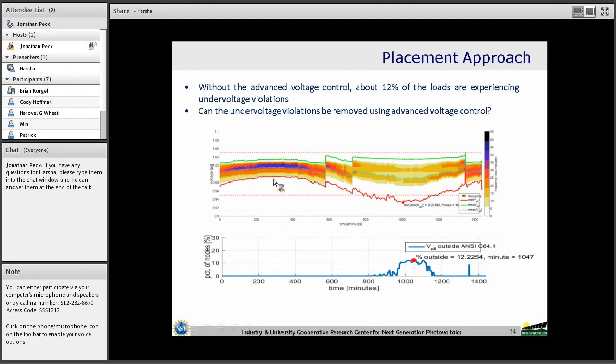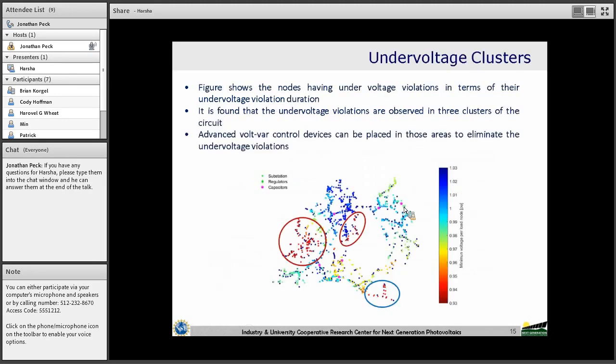From this figure we can observe that there are no over voltage violations in the circuit on the peak load day, but we do have certain under voltage violations during the peak load day, and this figure is only when the traditional voltage regulation equipment are considered. Quantitatively, 12.2% of the loads are experiencing under voltage violations with only traditional voltage controls.